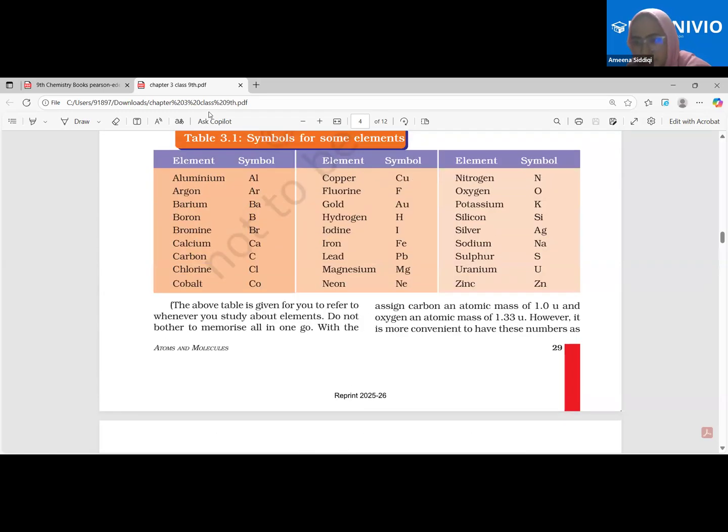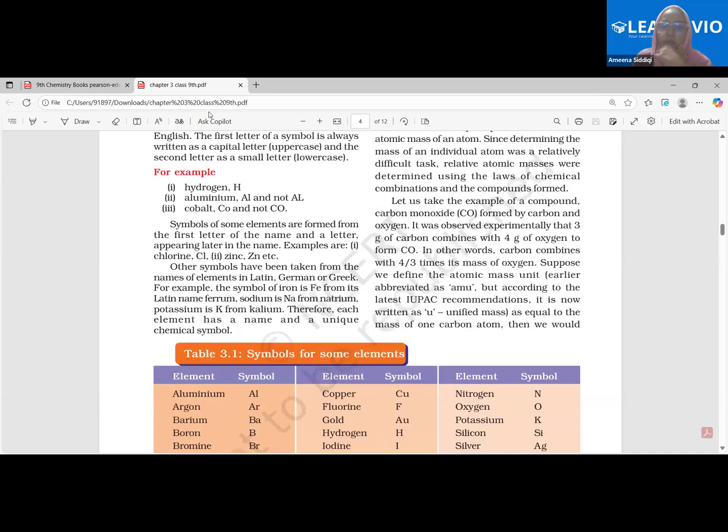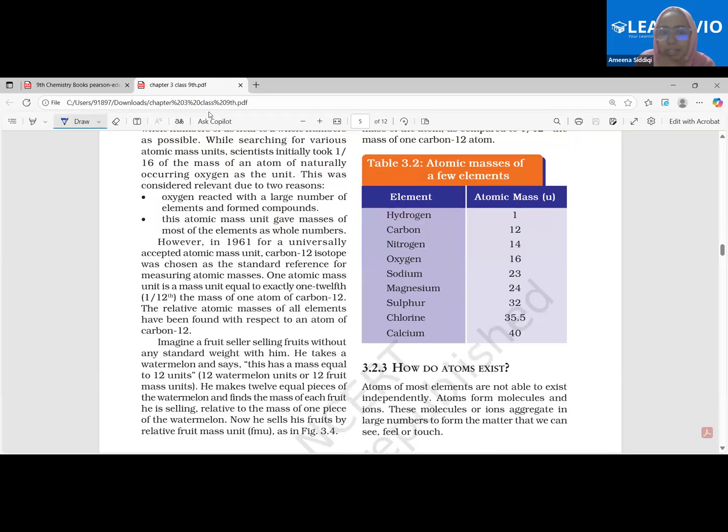Coming back, first of all, I'll be starting from this point, then we'll go back to the earlier points. In 1961, for a universally accepted atomic mass unit, I'm continuously saying atomic mass unit means what? The unit of the atomic mass. Meter is the unit of length. So here we need a unit of the atomic mass. Carbon-12 isotope. We have already discussed isotopes, and I told you that carbon-12 is an isotope of carbon. Carbon-12 isotope was chosen as the standard reference for measuring atomic masses.